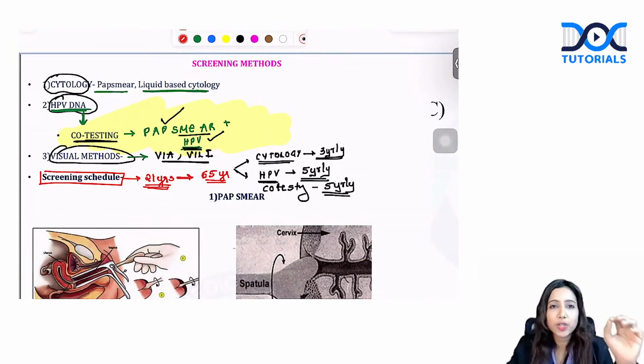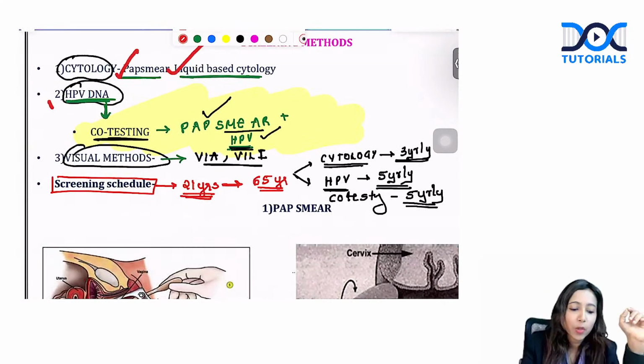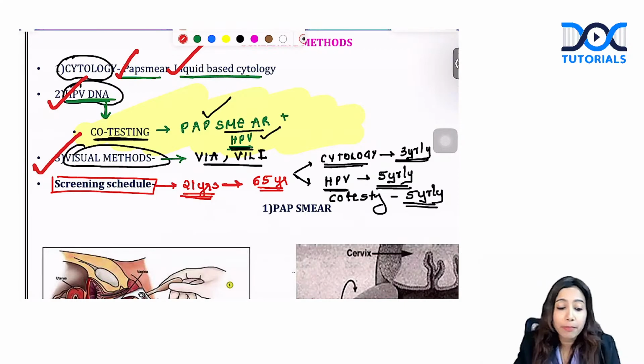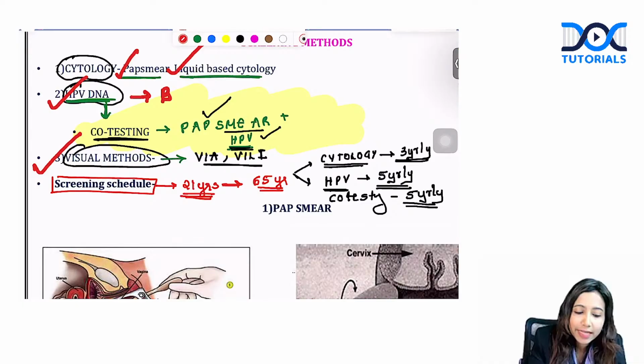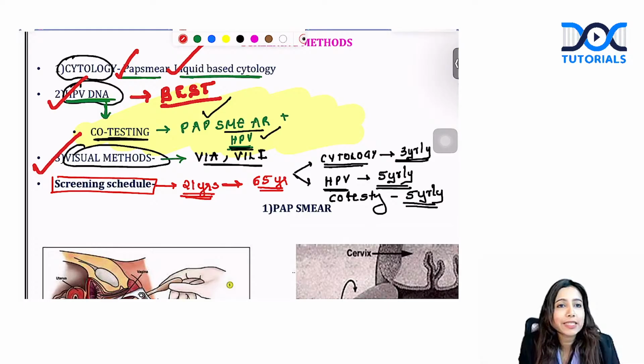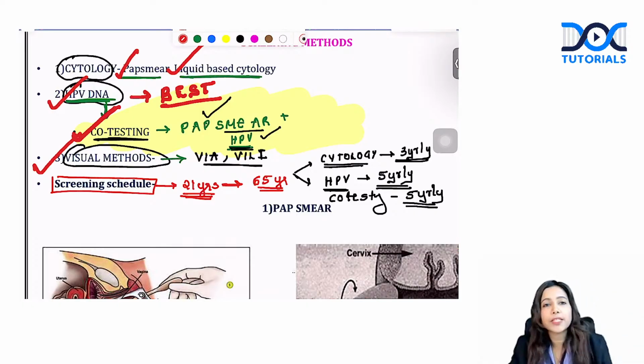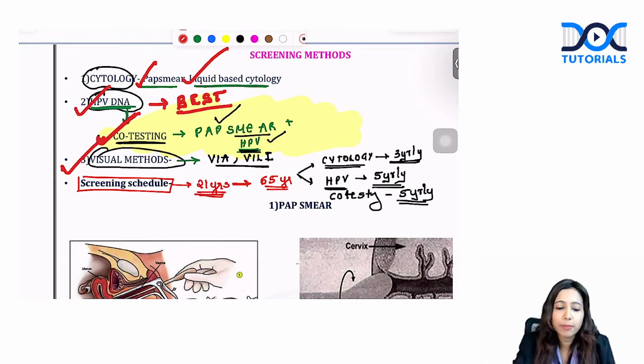You have cytology, that is pap smear, and liquid-based cytology. We have HPV DNA testing and visual inspection methods. Among this, the best test or the most sensitive test is HPV DNA testing. Whereas the most commonly done test is cytology. If you have a low resource patient where cost is an issue, the cheapest test that you can do is visual inspection methods. Whenever you combine HPV DNA plus cytology, that is known as co-testing. Mostly we combine pap smear, even you can do liquid-based cytology as well.